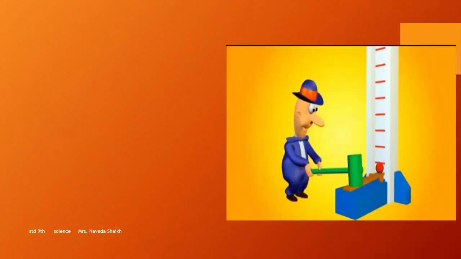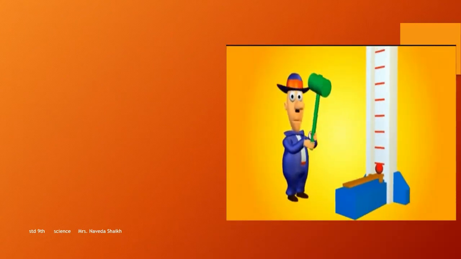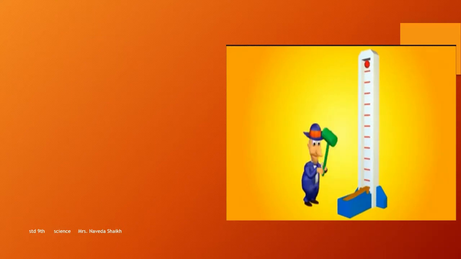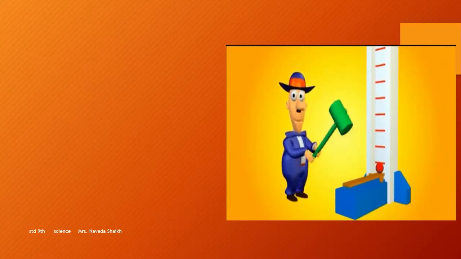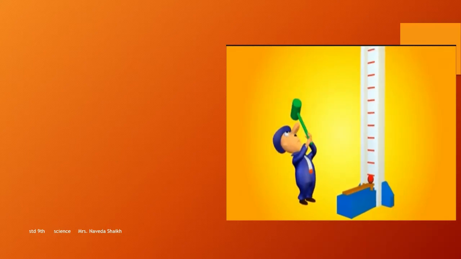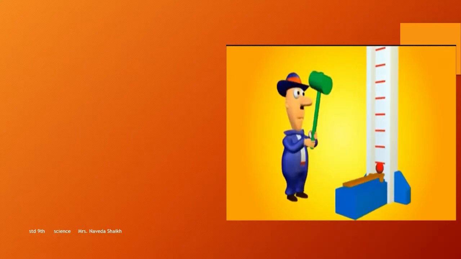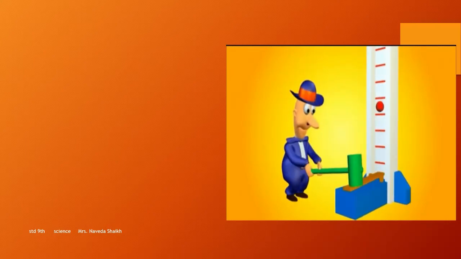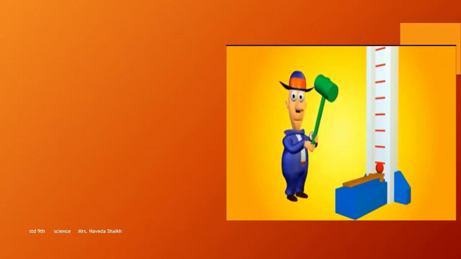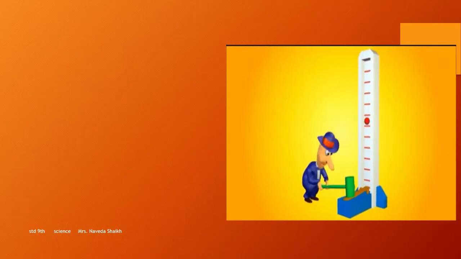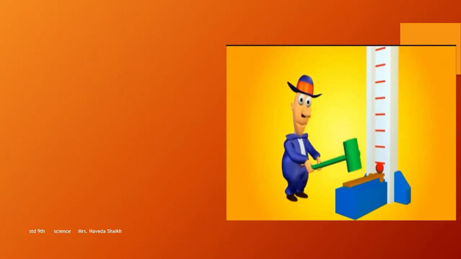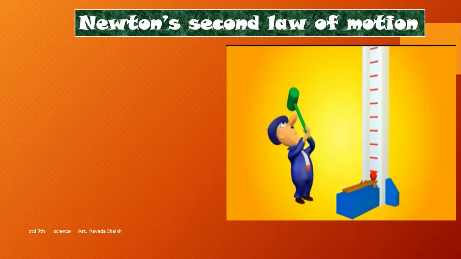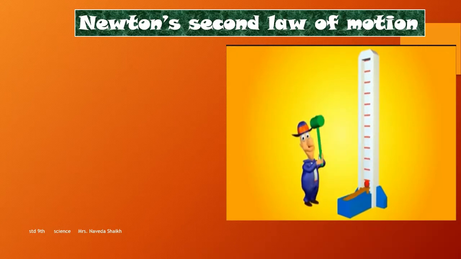Now we move on to the next part. Here you can see a man hitting this ball with a hammer, and if he applies a little amount of force, the ball tends to move a little up, not very high. But when he applies a larger amount of force, you can see the intensity with which he is hitting it, the ball goes straight up. With this example, we are going to study Newton's second law of motion.